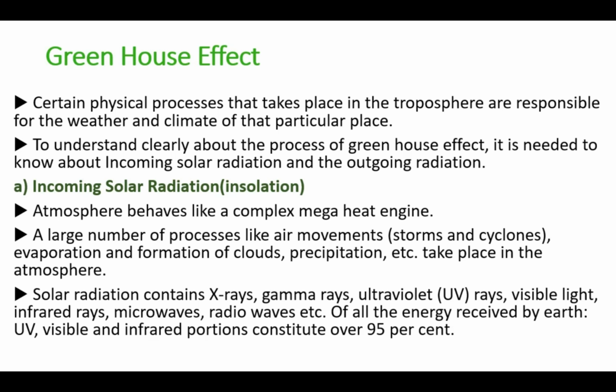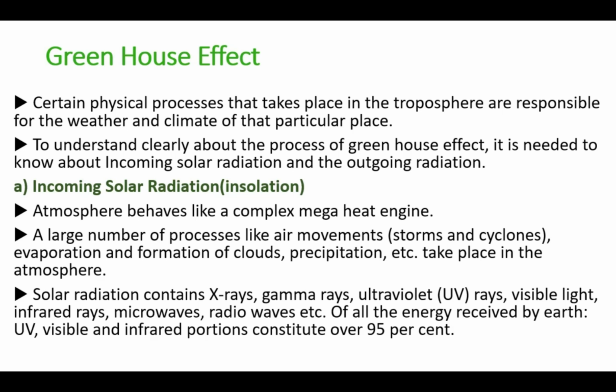To understand clearly the process of the greenhouse effect, it is needed to know about the incoming solar radiation and outgoing radiation. Incoming solar radiation is called insolation, and the atmosphere behaves like a complex mega heat engine. Whenever solar radiation comes from the sun to the earth, the particles in the atmosphere start moving. And a large number of processes like air movement, storm, cyclone, evaporation, formation of clouds, precipitation, etc. take place in the atmosphere.